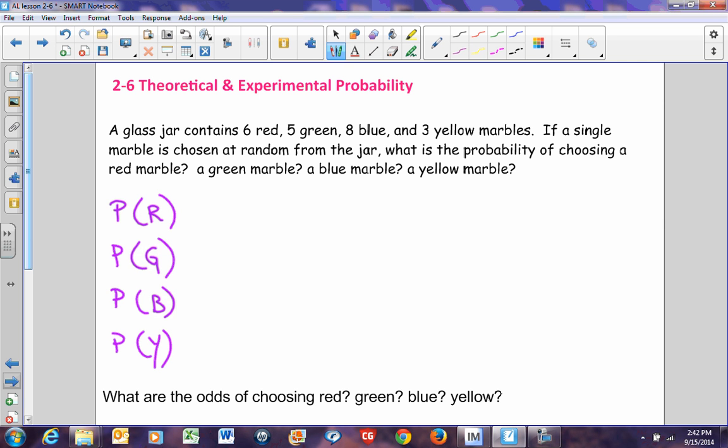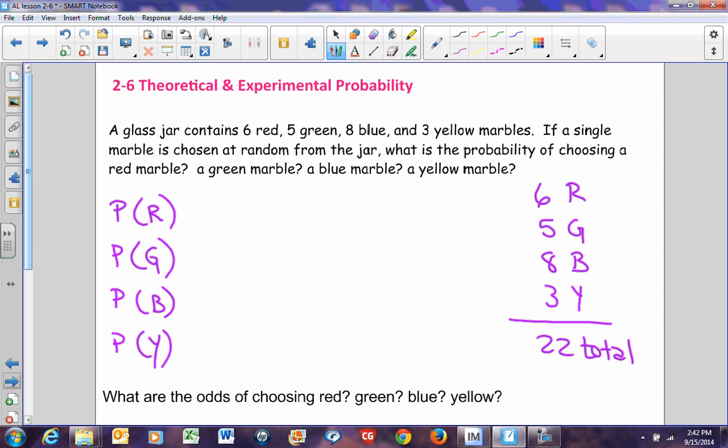Before we can start figuring out those probabilities, we have to figure out our sample space, which means we need to add these up. We have 6 red, 5 green, 8 blue, and 3 yellow. If we add that up, 6 and 5 is 11, plus 8 is 19, plus 3 is 22. We have 22 total marbles in our jar.